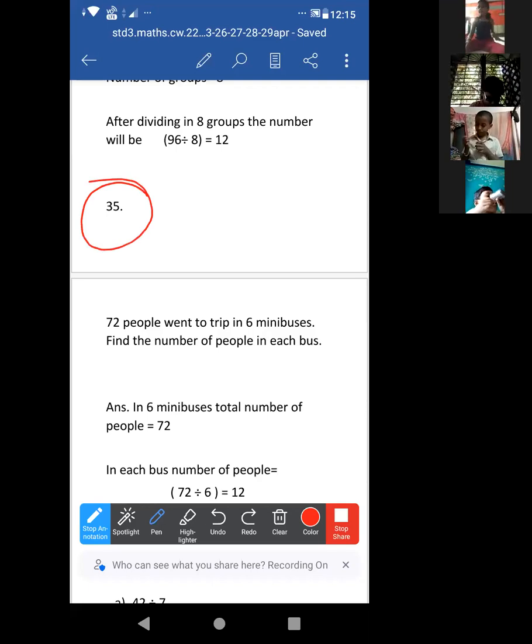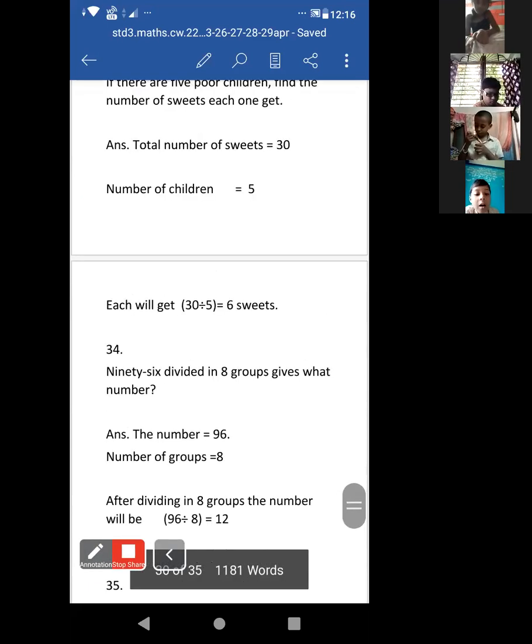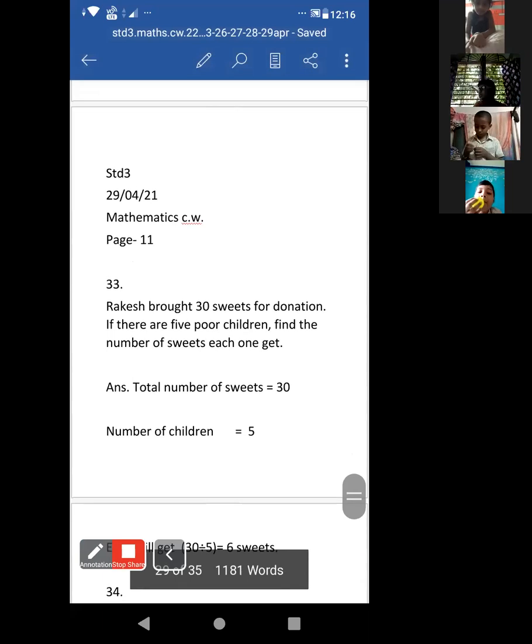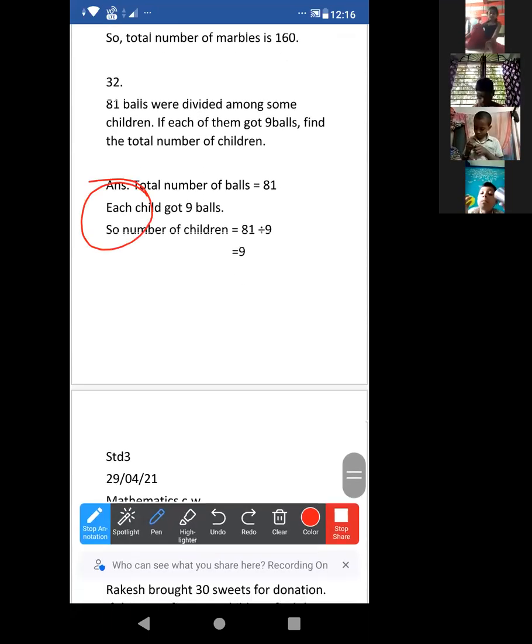Already copied, ma'am. I have completed. Okay, now I am explaining 32 again. Look, and explain the 32. Yes, yes, yes, I am explaining. Look,